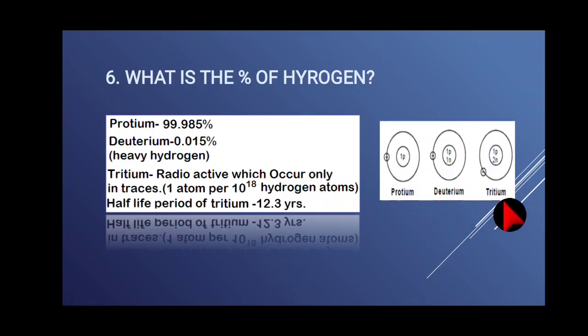So what are the isotopes? Protium, deuterium, tritium. Isotope means what? Same atomic number, different mass number. So protium: 1 proton, 1 electron. Deuterium: 1 proton, 1 neutron, 1 electron. Tritium: 1 proton, 2 neutrons, 1 electron.